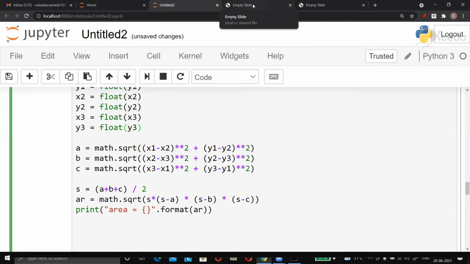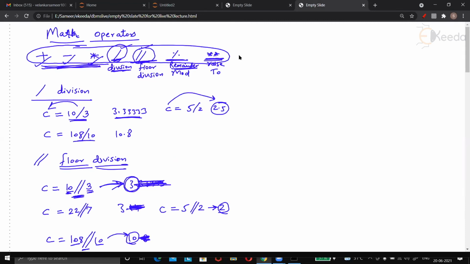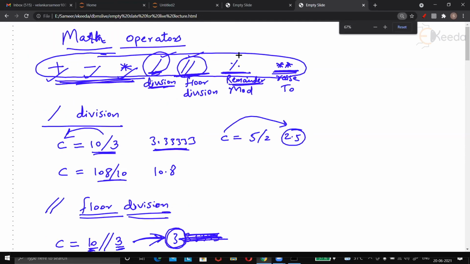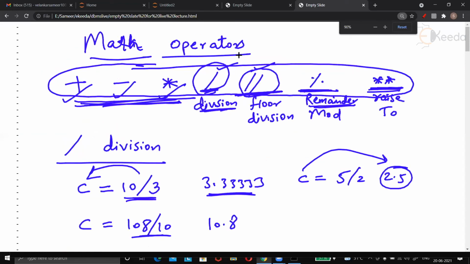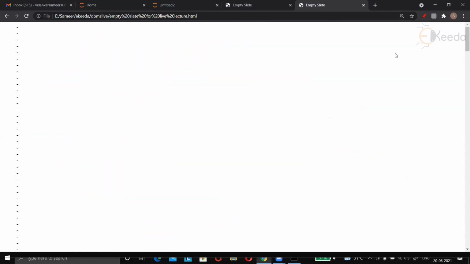What did I tell you yesterday? Please do not run the program unless you have some valid input at your hand. There is something called testing the code, isn't it? And code should be tested with authentic input. When you run the code, you should know what should be the output on the screen. Just see, what if I take a triangle where I have first coordinate as 0, 0, and second coordinate I have is 3, 0.